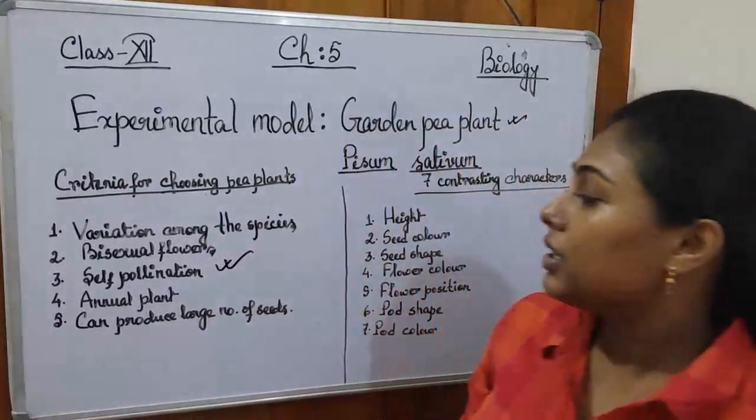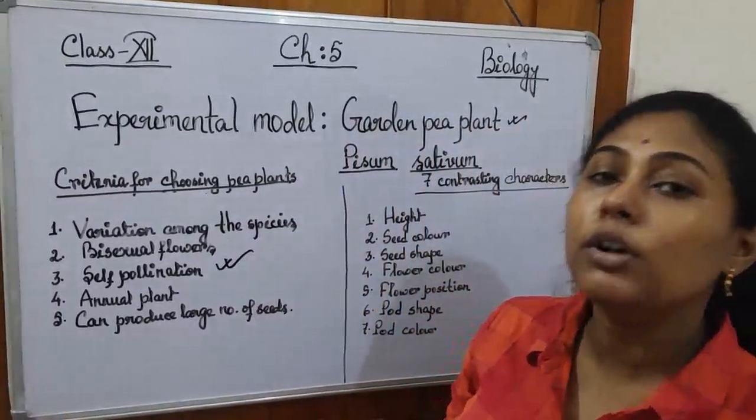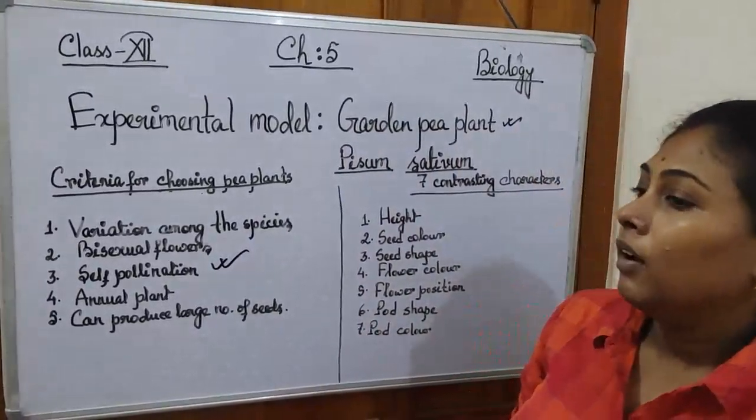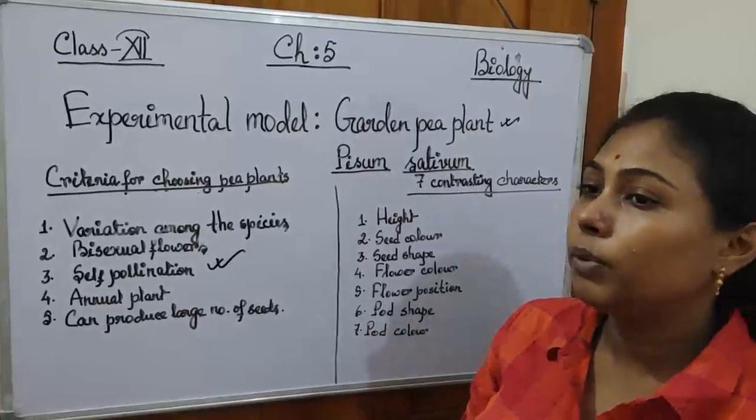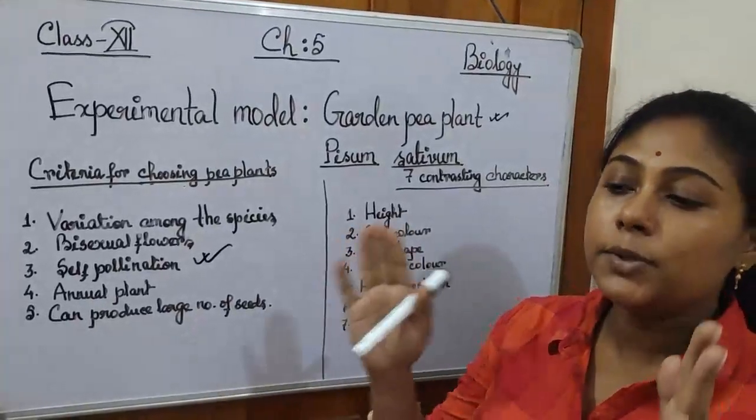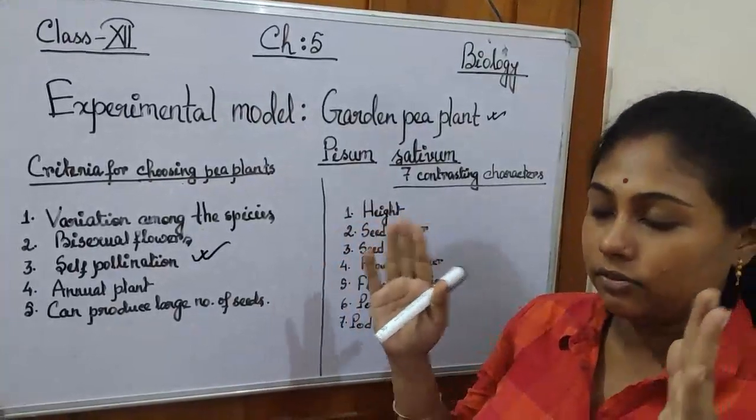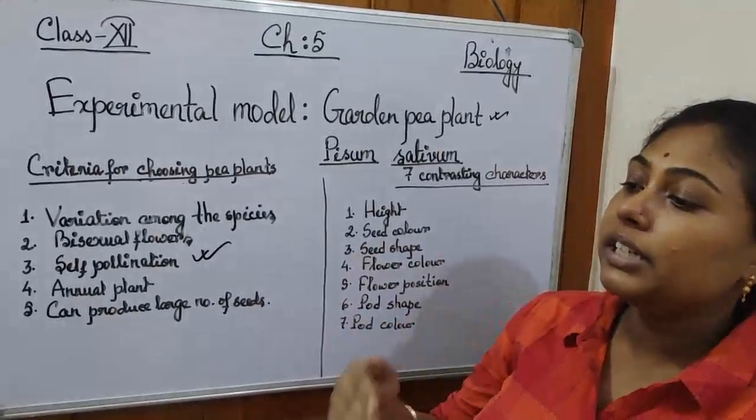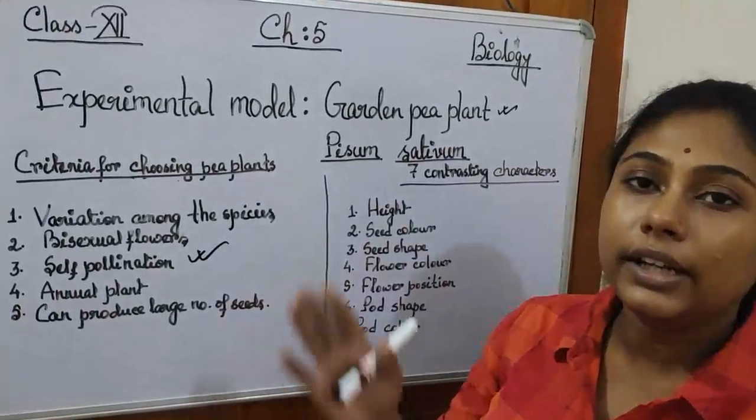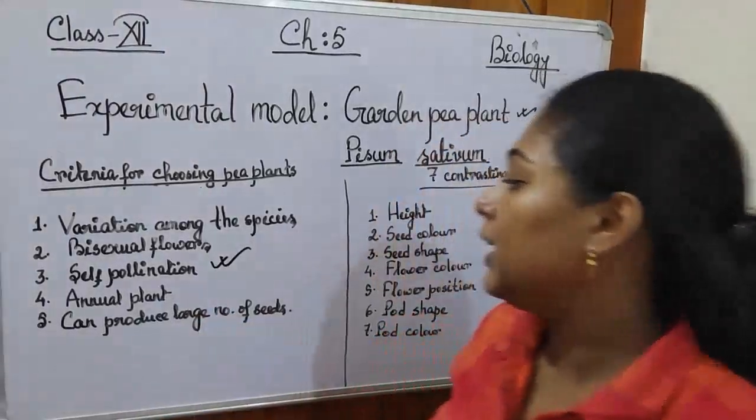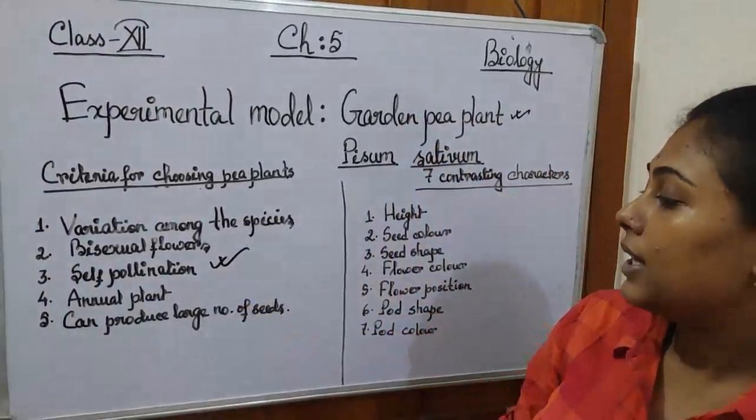Now, the 4th criterion was the annual plant. The pea plant was annual. That means in a year it will produce the flower 1 time. So the time span of the pea plant's life is very small, so several generations you can observe in a very small time scale. That is why he had chosen the pea plant.